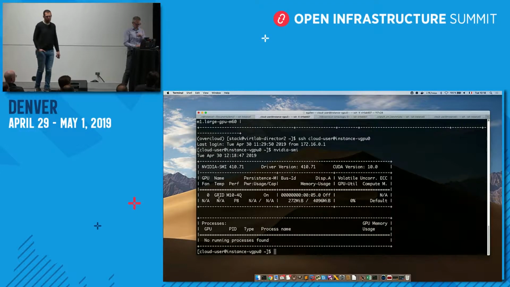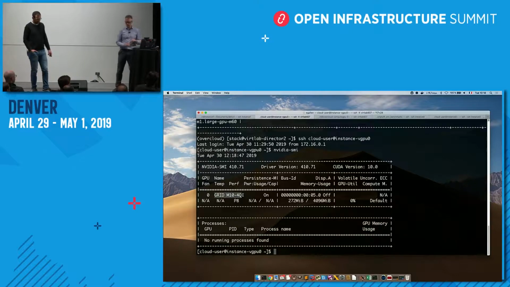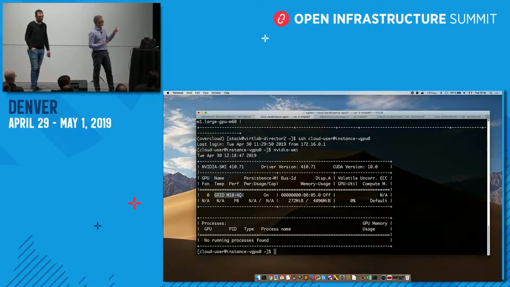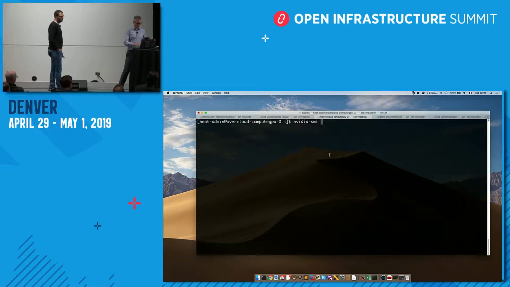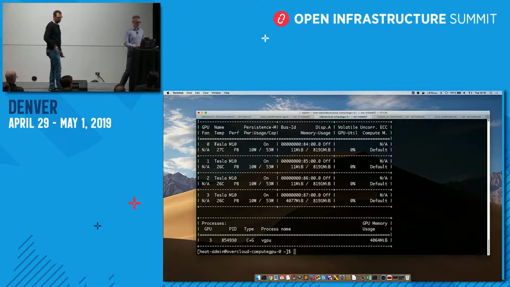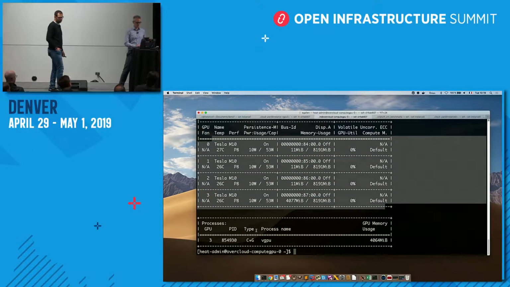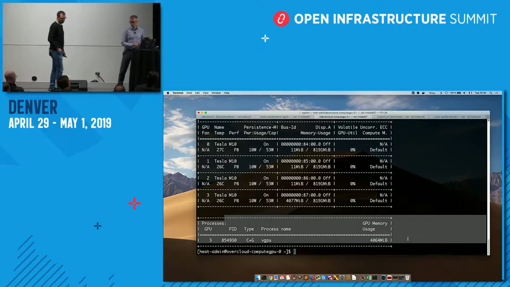Here I can see, Sylvain spoke of a specific profile, and I spoke also of a Tesla V100. This is an older one called M10. We can see that the M10 is a physical GPU of 8 gig, but on this VM, I have 4 gig of frame buffer memory. If I go on the compute node, I can also check. I will find this card has 4 physical GPUs, and the driver will show me this vGPU available.